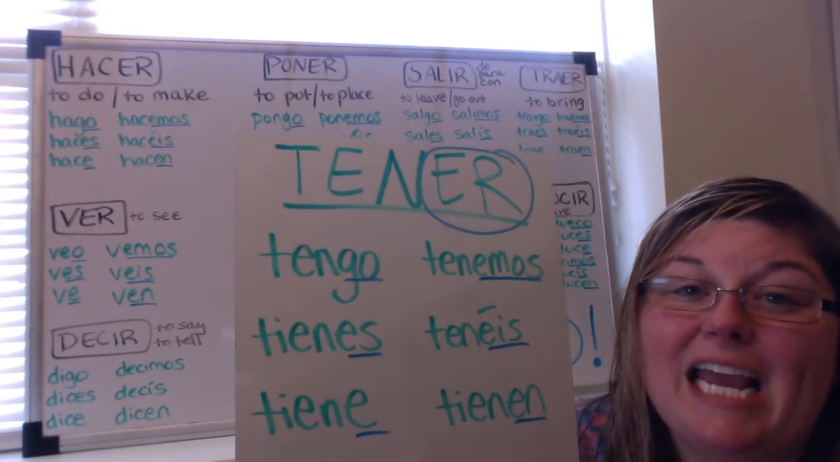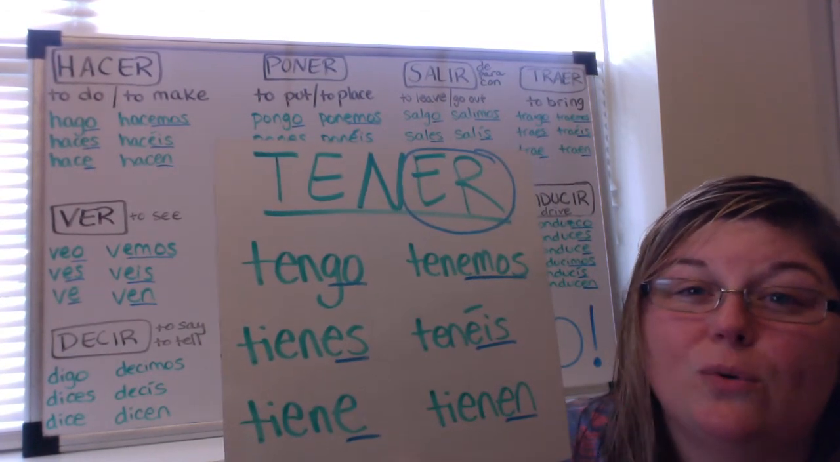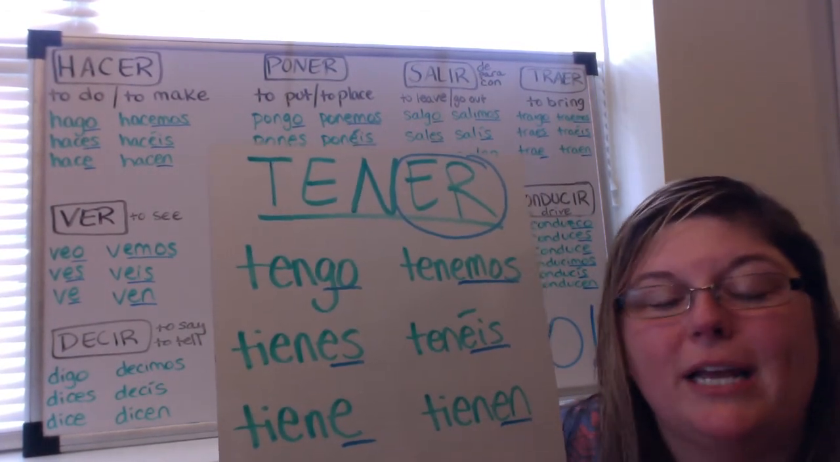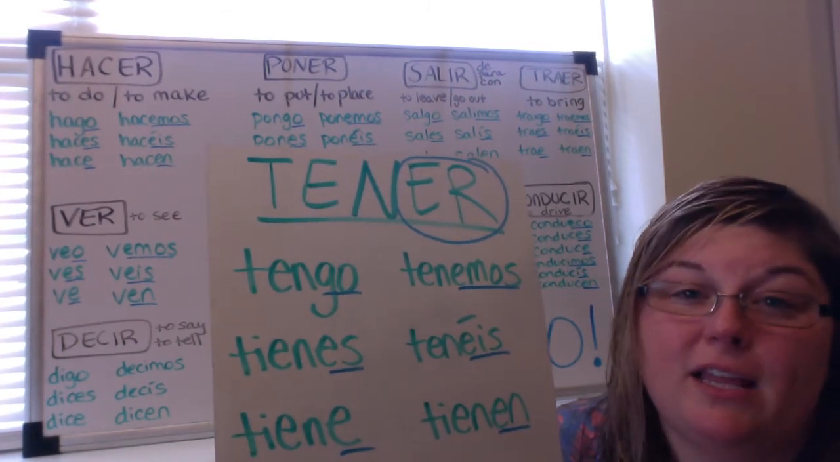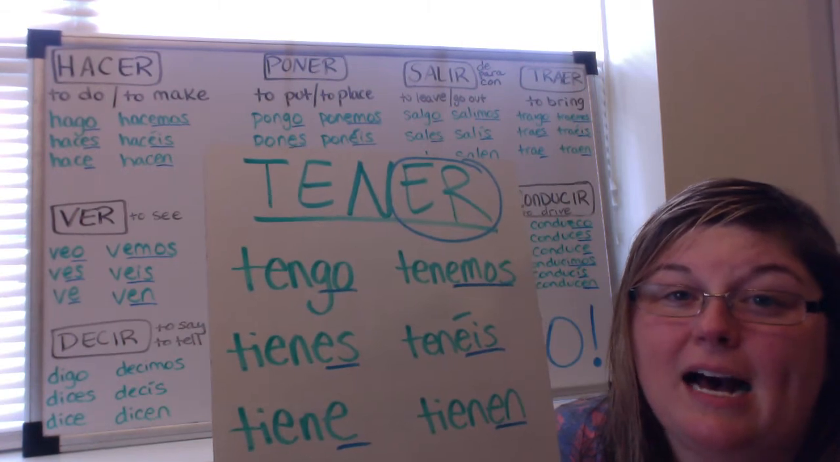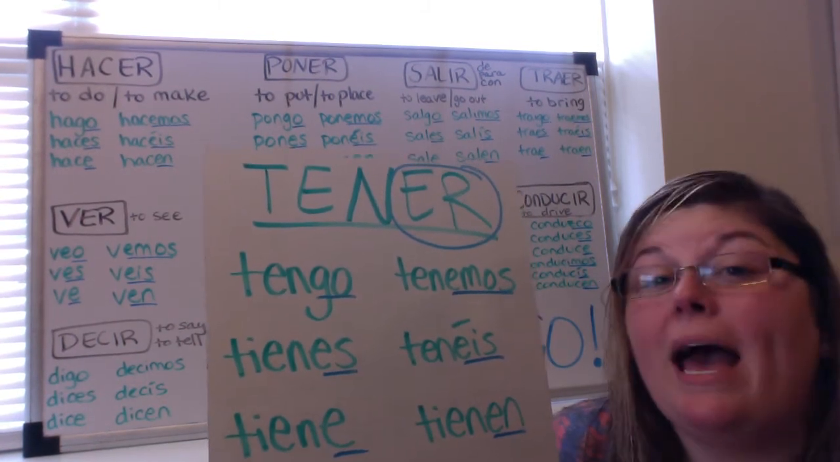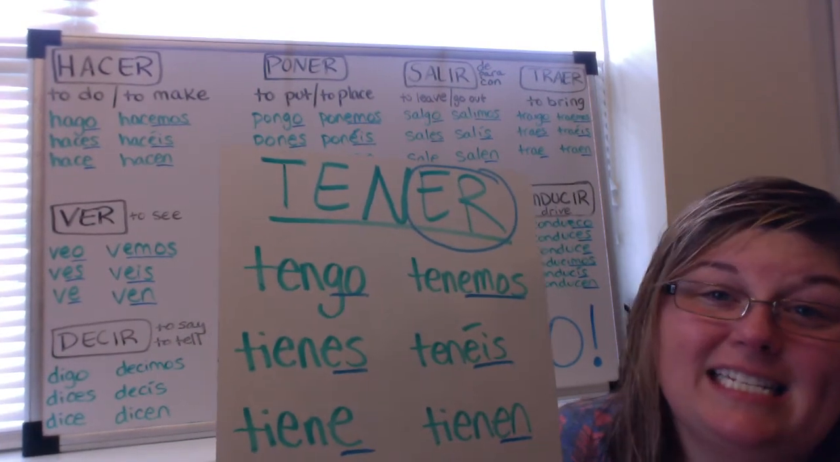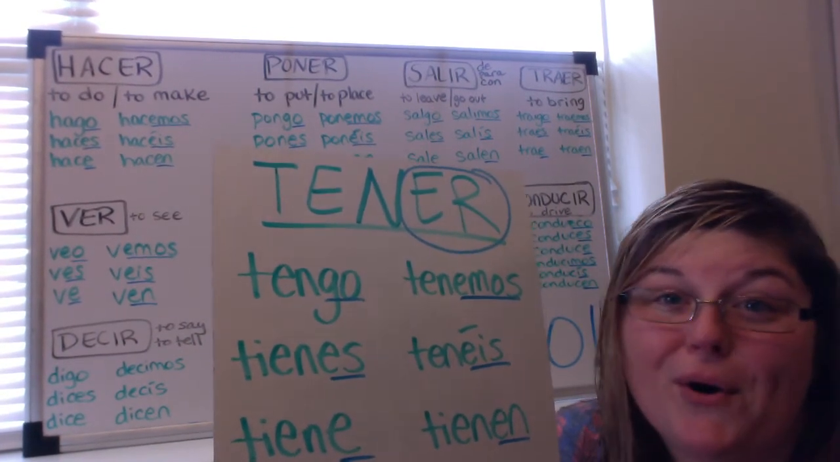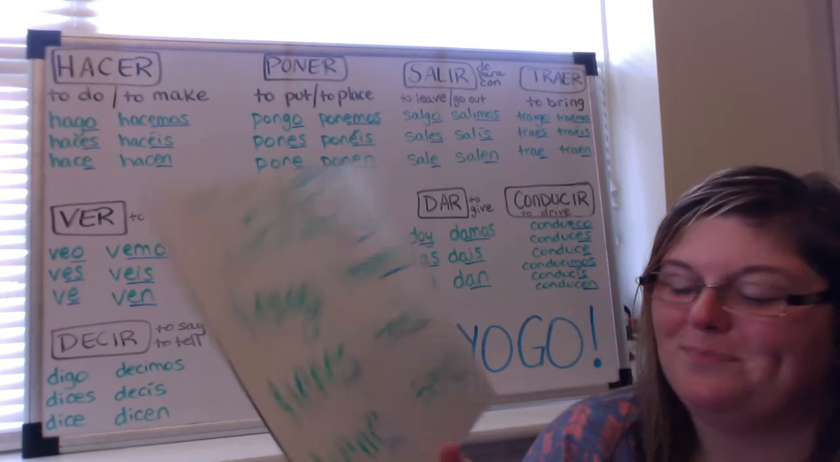So we say tengo instead of teno. Instead of just dropping the ER and putting an O, it changes to tengo. So this one's an irregular yo verb as well. I just want to call to your attention that you have already seen verbs like this. So tener is an example of one of these yo-go or go-yo verbs.